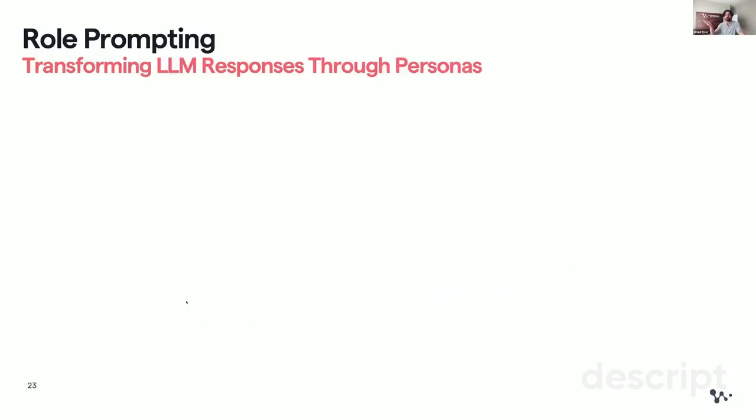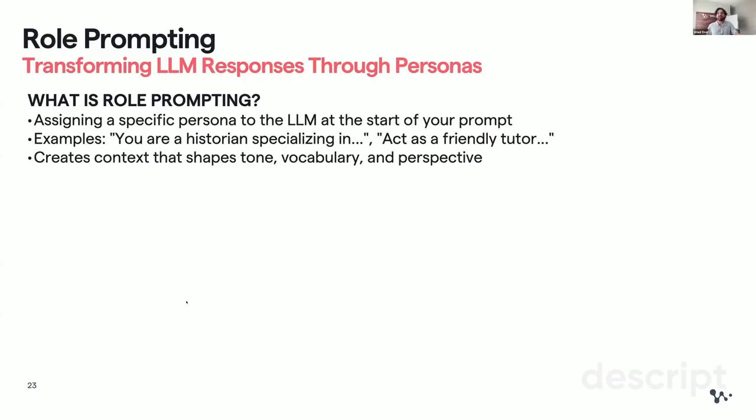The third one, role prompting. I've simply touched on this, but this is something fun and interesting. What is role prompting? You're assigning a specific persona to the LLM to start off your prompt. Remember, these models are diffusing in the semantic space, right? So the persona specification actually gives you a particular direction and particular confinement within this space to act in.